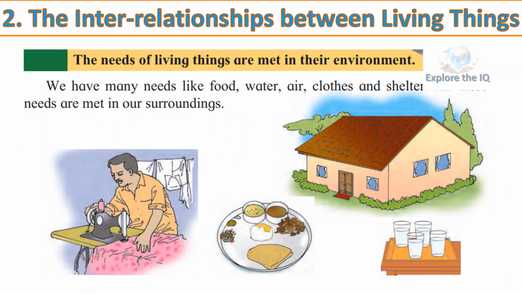The interrelationships between living things. The needs of all living things are fulfilled in their environment. We have many needs like food, water, air, clothes and shelter. All these needs are met in our surroundings. In fact, food, water and air are the needs of all living things. They are all fulfilled in the environment, but there are differences in the needs of each kind of living thing.